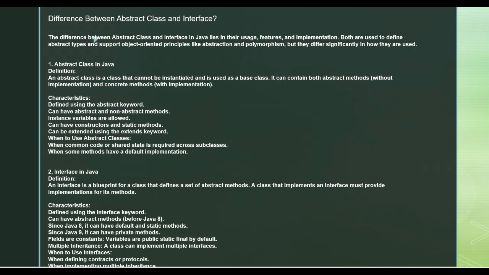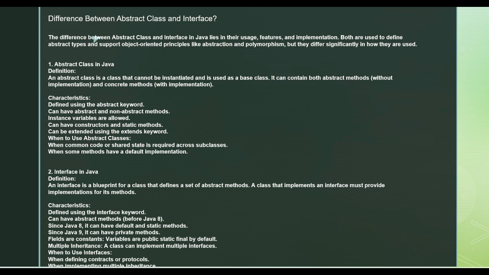Abstract is where you leave certain features to be implemented on your own, and you let the implementer deal with writing that logic in their own way. Some of the logic is abstract and some of the logic is implemented.